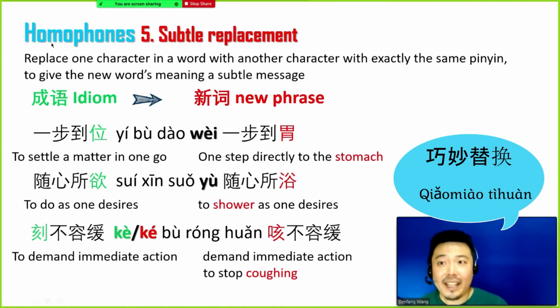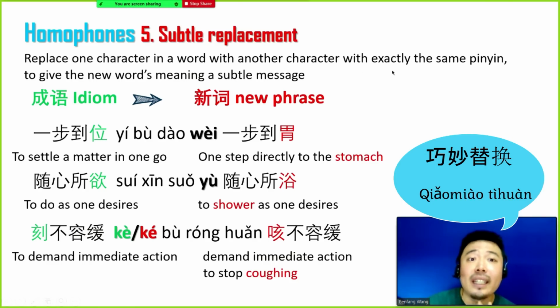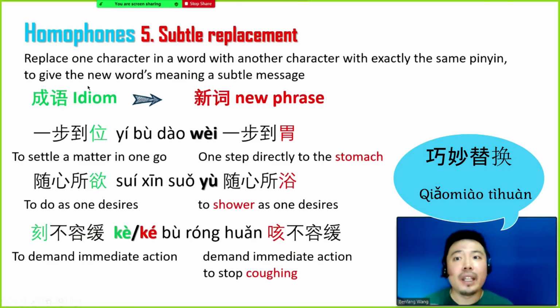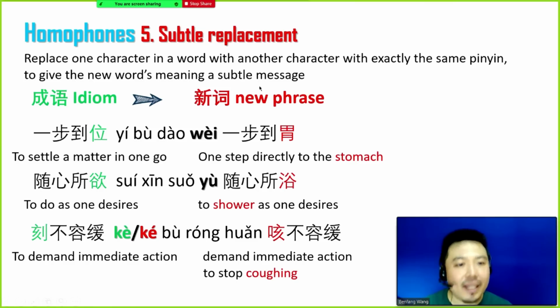The next homophone type is subtle replacement. That is to say, we replace one character in a word with another character with exactly the same pinyin to give the new word's meaning a subtle message.